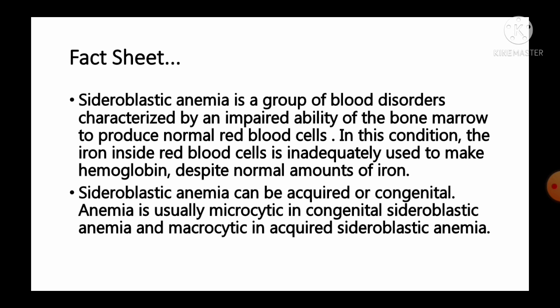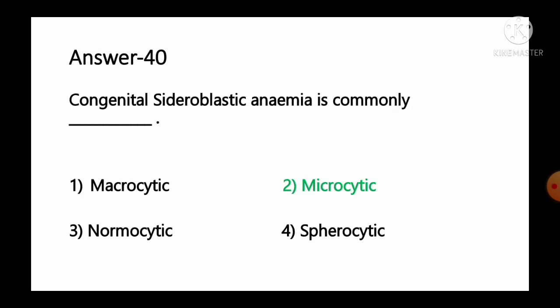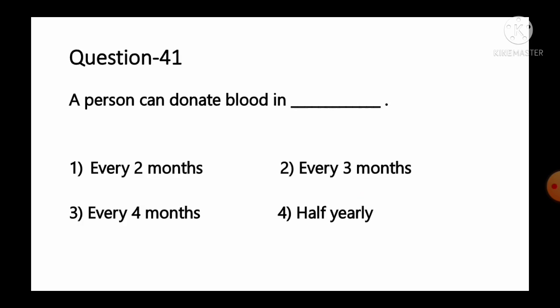In this condition, the iron inside the red blood cells is inadequately used to make the hemoglobin despite normal amount of iron. Sideroblastic anemia can be acquired or congenital. Anemia is usually microcytic in congenital sideroblastic anemia and macrocytic in acquired sideroblastic anemia. So here it is asked about the congenital sideroblastic anemia. So option number 2 microcytic is the correct answer for this question. Move to the next question, number 41.